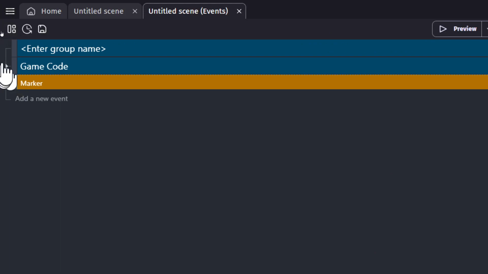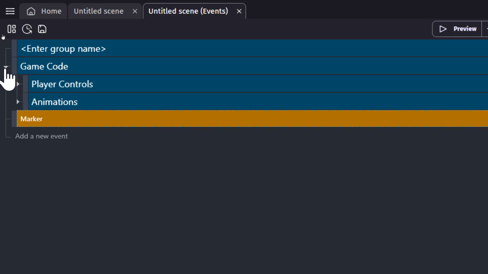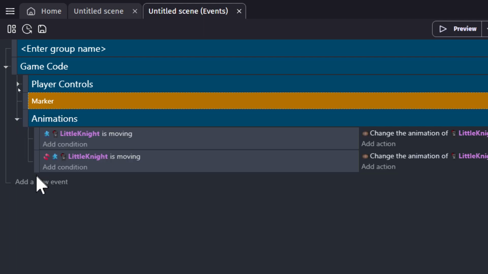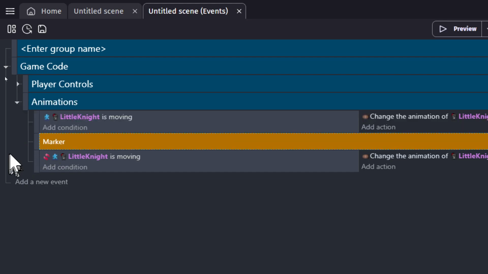This one doesn't close like these ones, but this one's nice for if you're like, oh man, all these events are so close together, then we're going to put it there. And now they're separated, and it's so much nicer. It's nicer when there's a bunch of events and you just drag and drop and separate the events so you can tell where the events actually end and the other one begins.